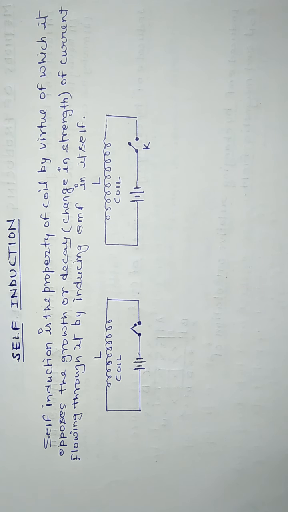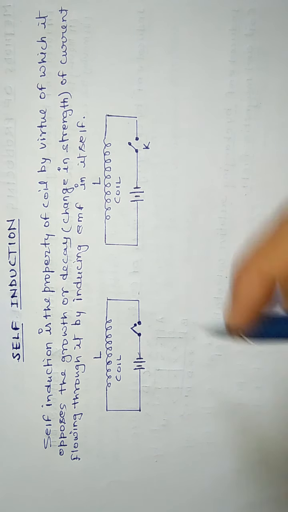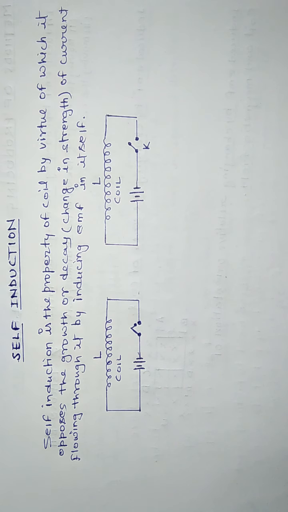So an EMF is induced in the coil, and the direction of this induced EMF is such that it opposes the growth of current in the coil. Due to it, there is a delay in acquiring the maximum value of current in this coil.